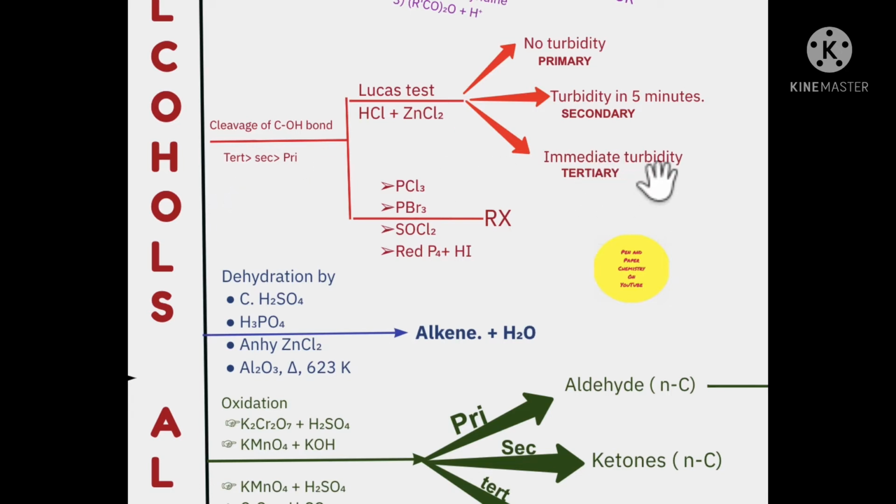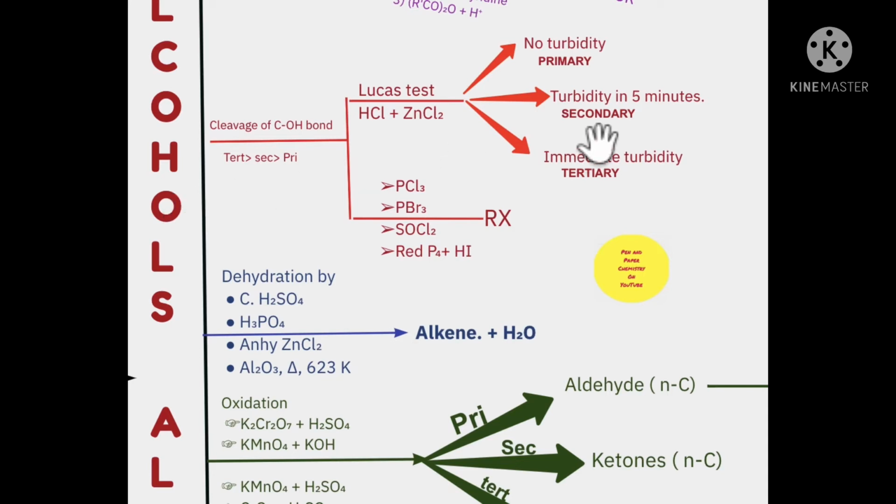And what do you get? We know that alkyl halides are insoluble in water. So you get turbidity. There is immediate cloudiness. Turbidity means a cloud-like appearance. So there is immediate turbidity if your alcohol is tertiary.